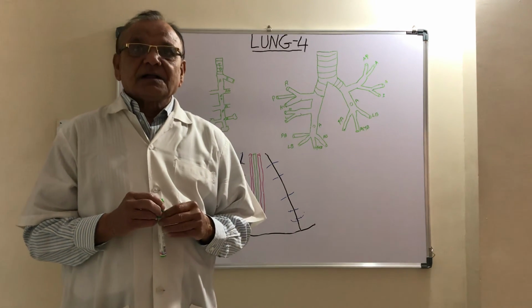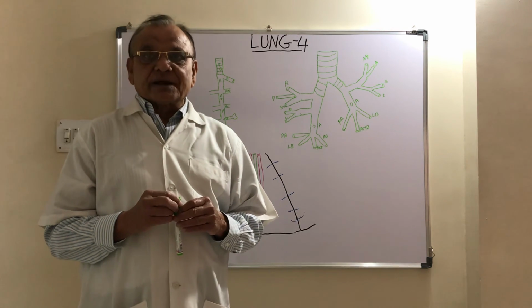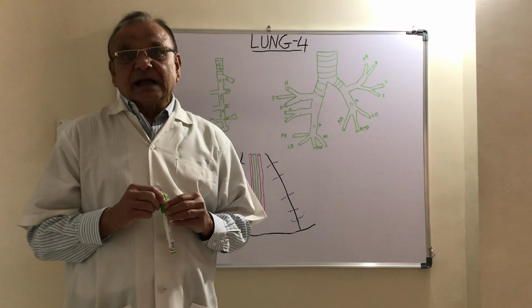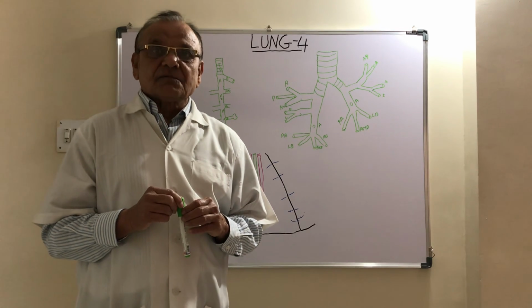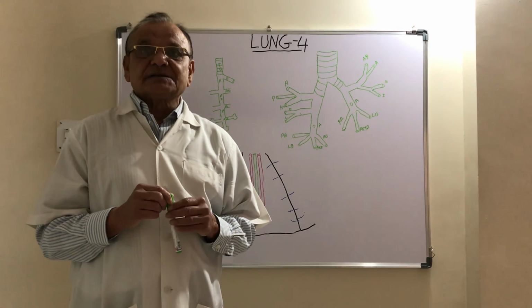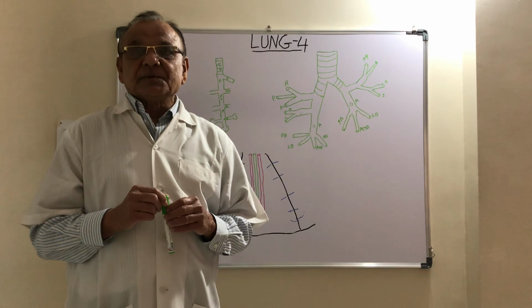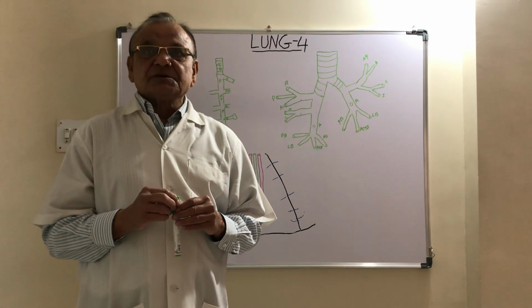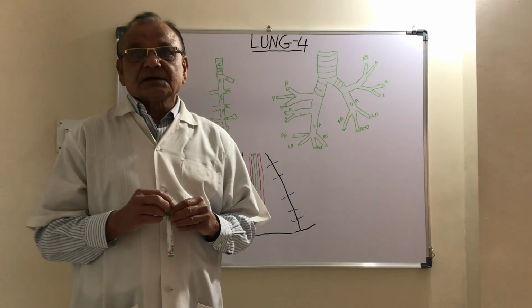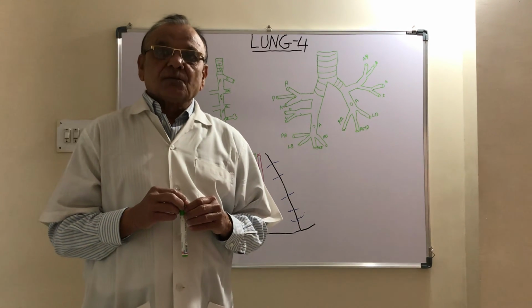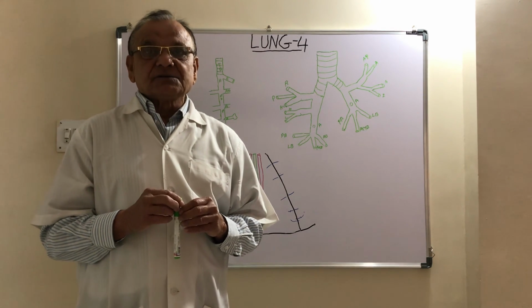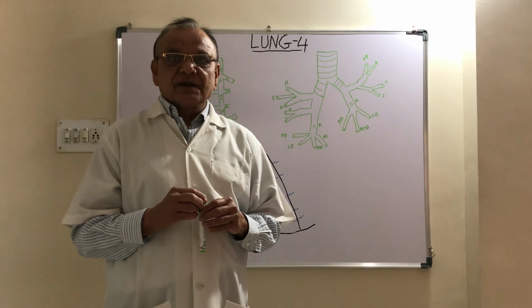In asthma, the smooth muscles contract, so there is narrowing of the bronchus, and due to this narrowing the patient does not get sufficient air and suffers from breathlessness. Inflammation of the bronchus is called bronchitis. Today's lecture is over, and the lung is also over.